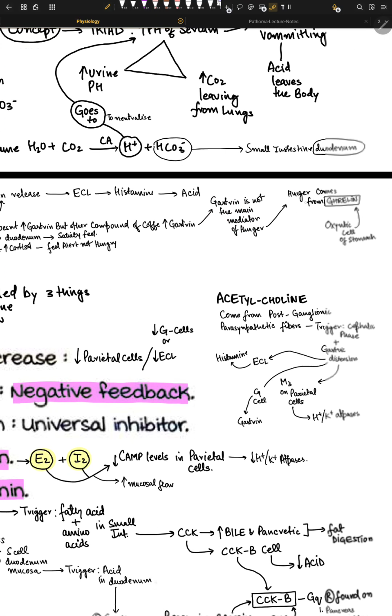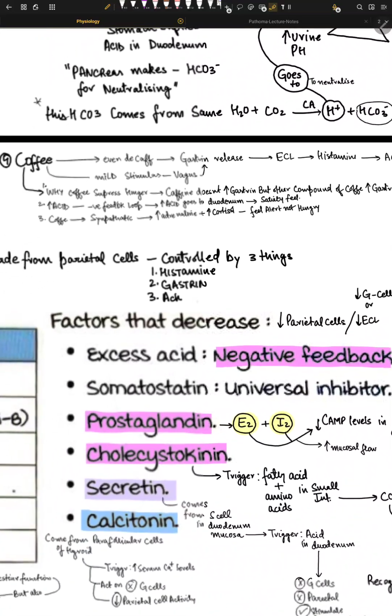That's cool stuff right there. Hunger comes from something called ghrelin. And what happens here is this: ghrelin works via oxyntic cells of the stomach. I will tell you about this. Oxyntic cells of the stomach directly communicate with the hypothalamus, right? And this is how you get hungry. We'll talk about it. It's an amazing concept.